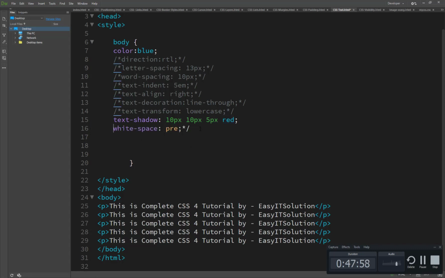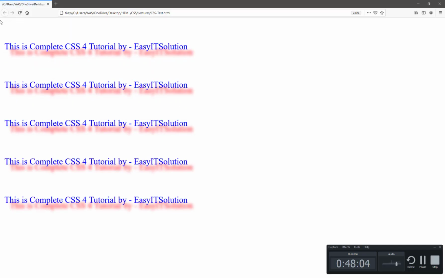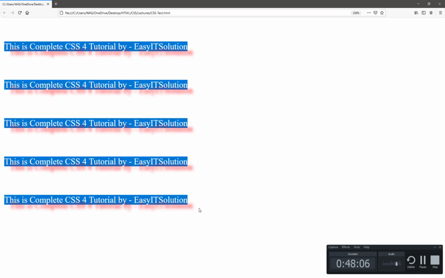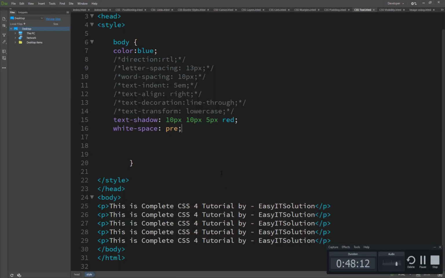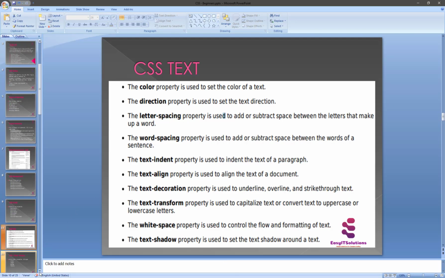So white spaces we use just like this, and now you will see the spaces inside the text, inside the line and paragraph. These are called white spaces, not a line break or a paragraph break or a blank paragraph. We are controlling the spaces by using this technique. So now we are moving to the next slide.